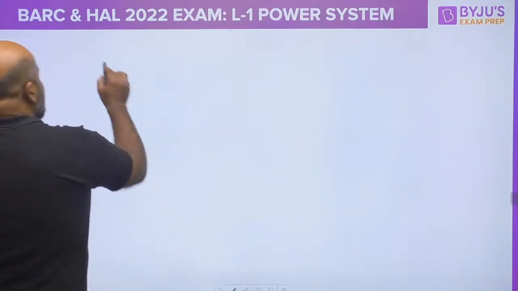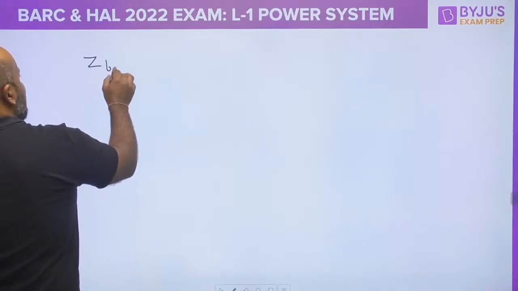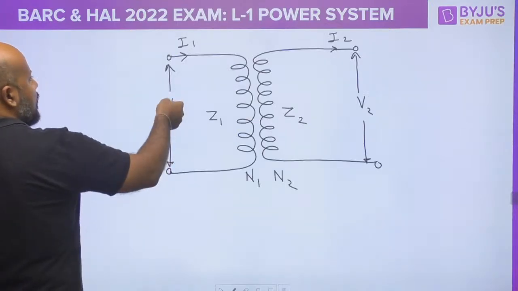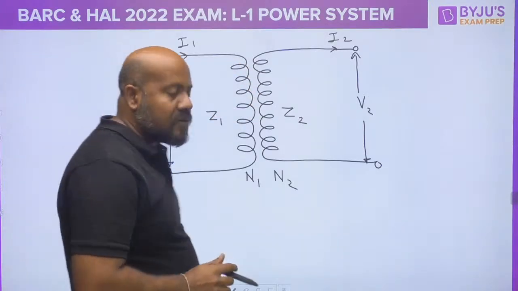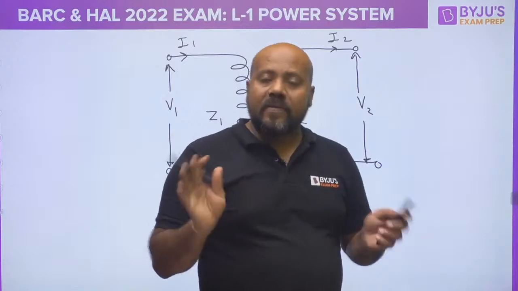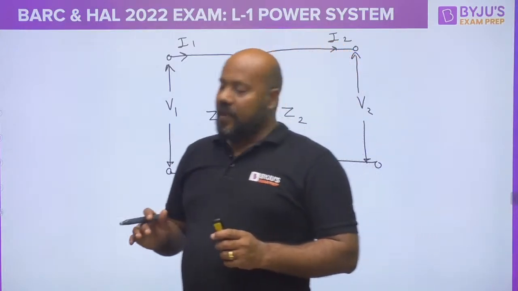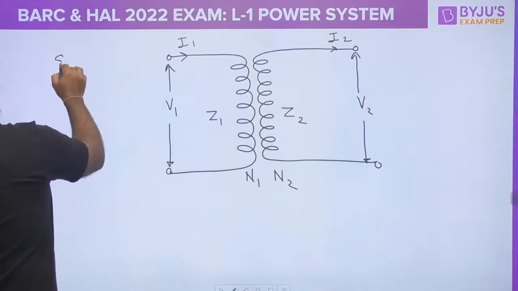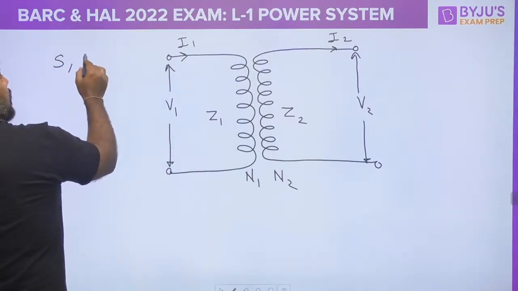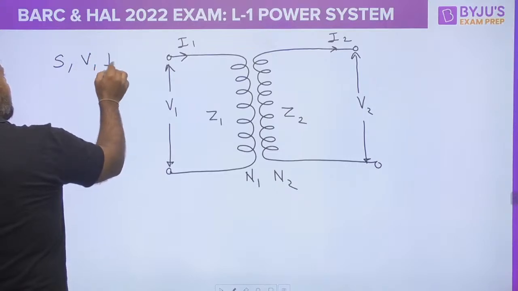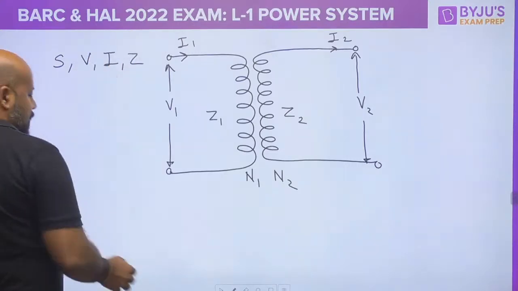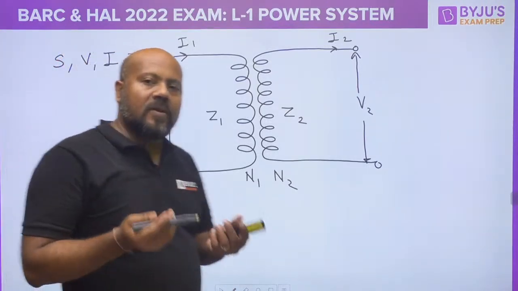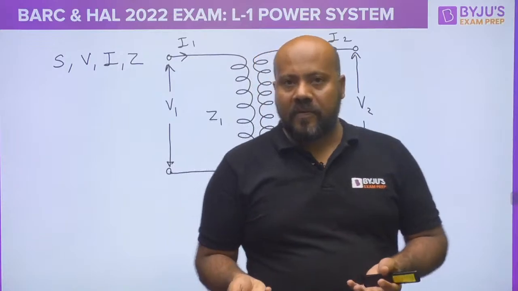if I have to write the base impedance at the primary side, what is it going to be? Suppose I am taking V1, I1 and V2, I2 as the rated values of voltage and current as the base values. In the per unit system, out of these four values, power, voltage, current and impedance, any two base values you can choose, and the base of the remaining two is automatically fixed.